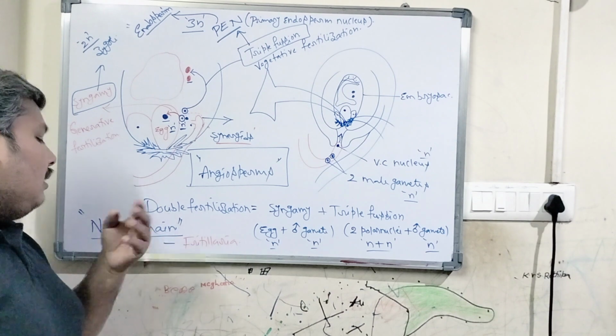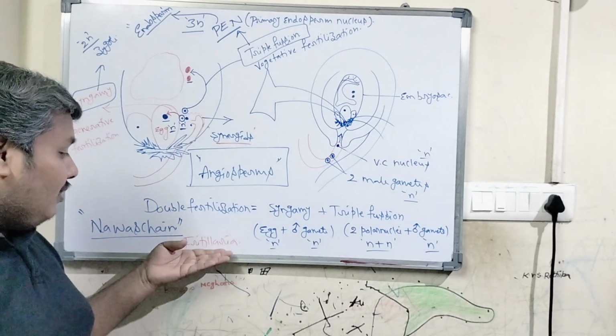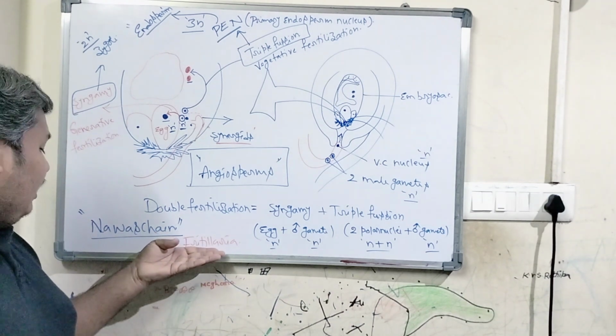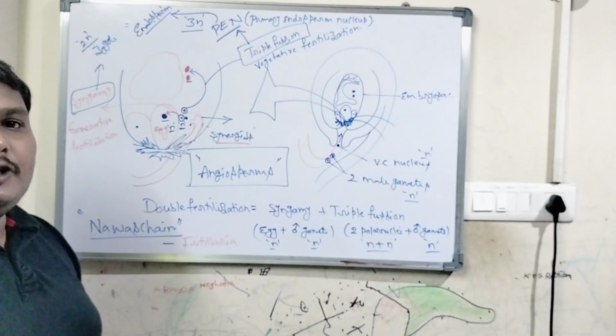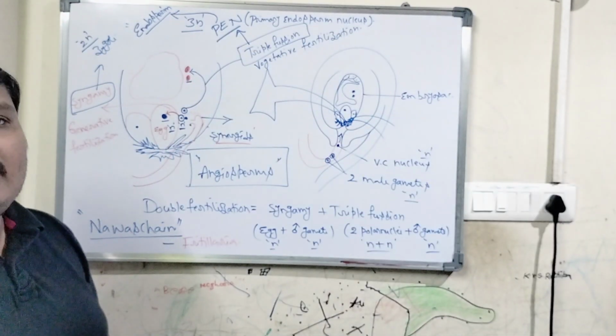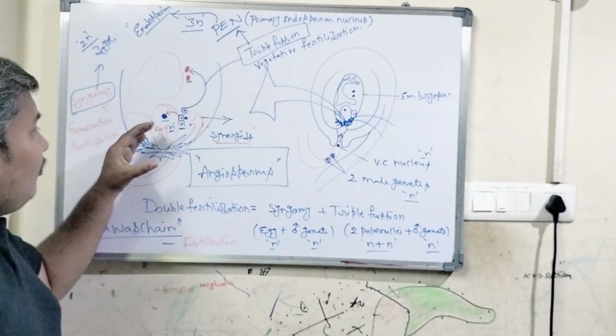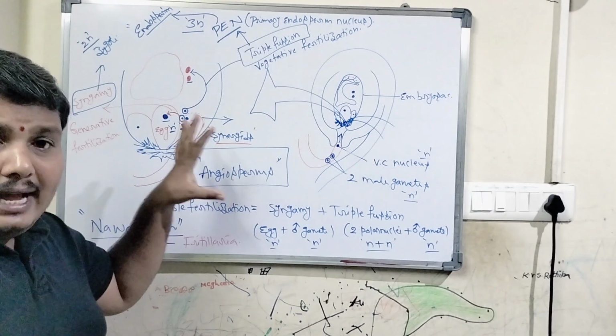He discovered double fertilization first in Fritillaria. So this double fertilization is a characteristic feature of angiosperms.